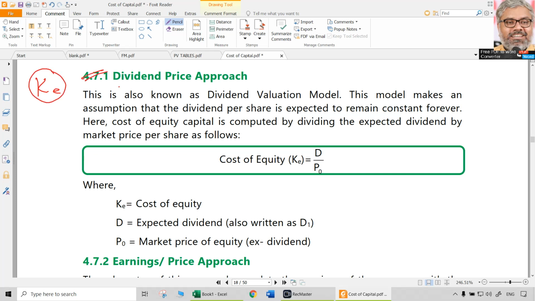Let us first look at the dividend price approach. This can be called the dividend valuation model. In simple words, the dividend is expected to be constant perpetually.